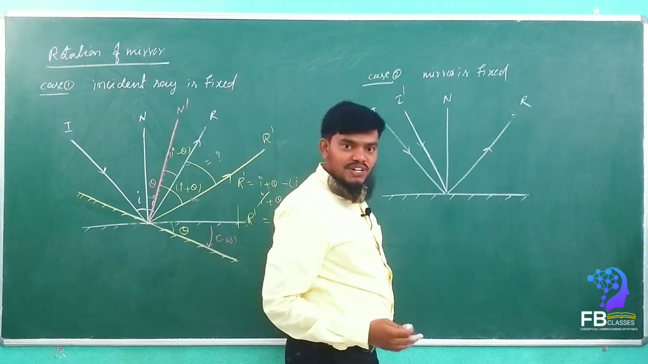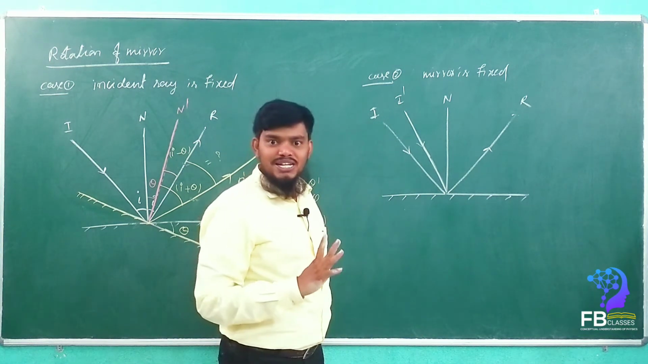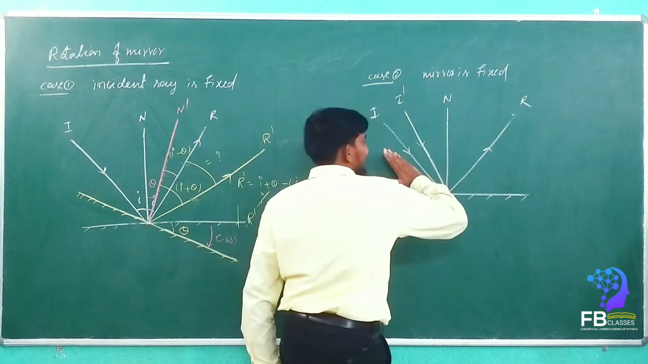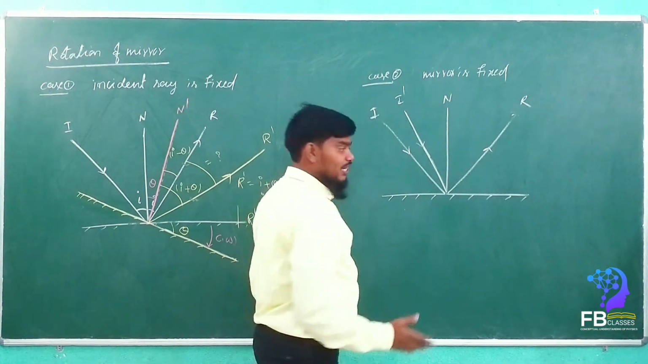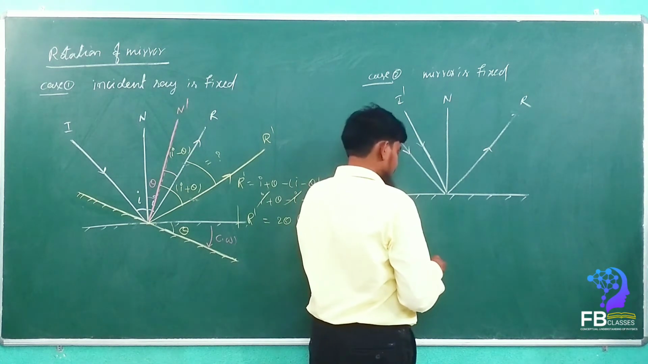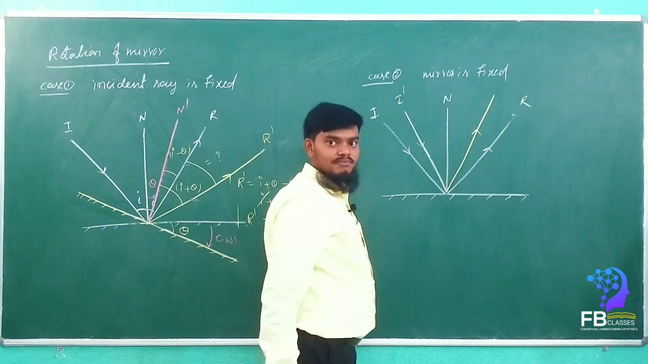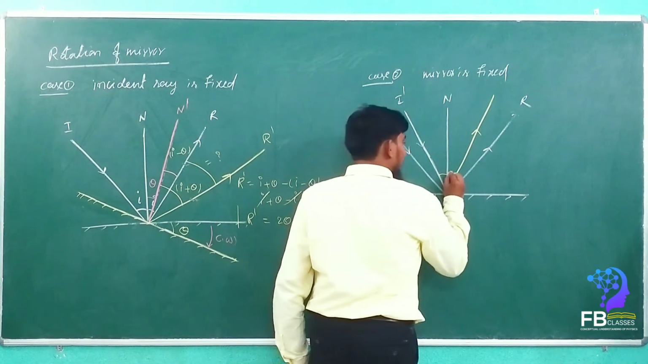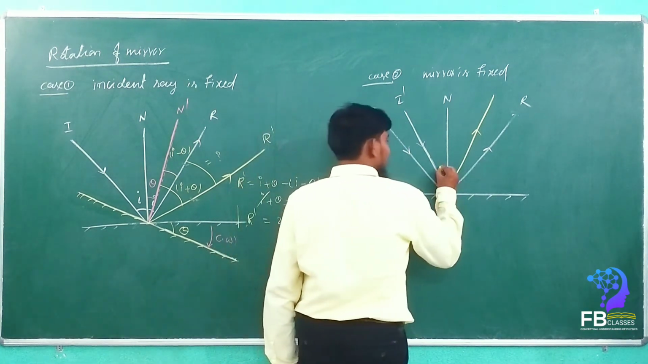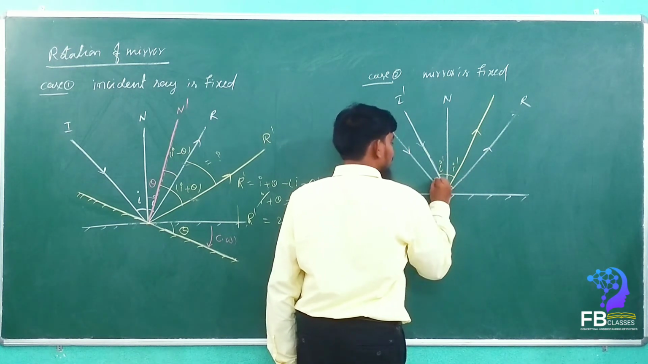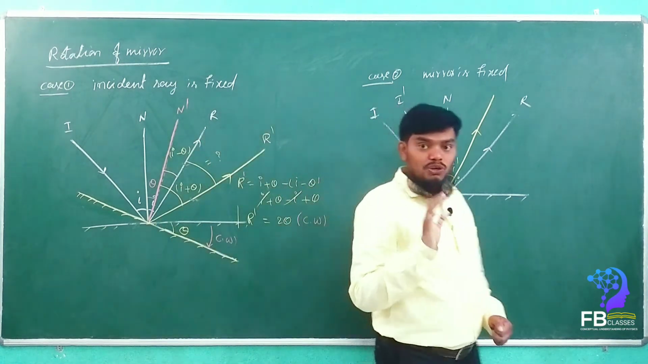Then how much will the reflected ray rotate? Will it rotate in the same direction or the opposite direction? In the opposite direction. See here, if the incident ray comes nearer to the normal, then angle I is equal to angle R. So that means the new reflected ray will come here, because these two angles should be equal. Are you getting my point? So this is I dash. This is also I dash. Now this is I. This is I.